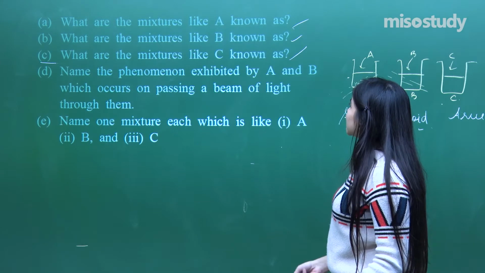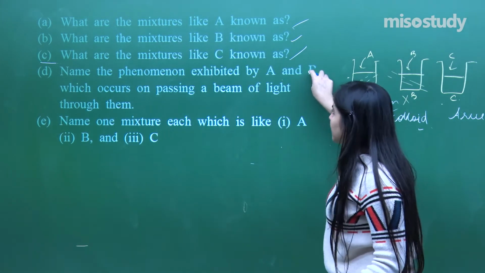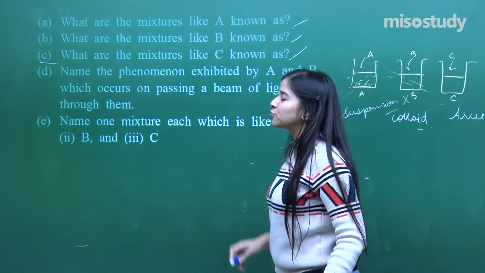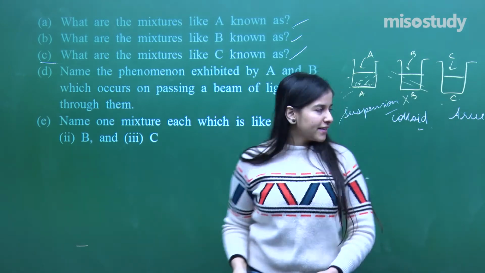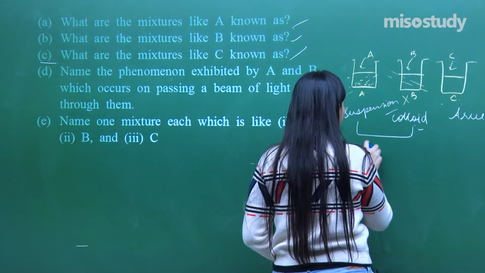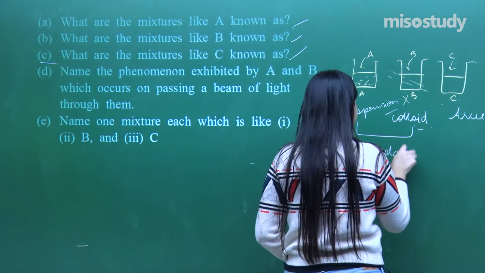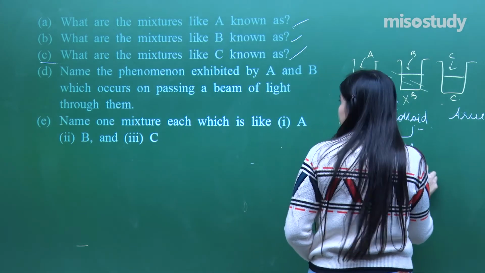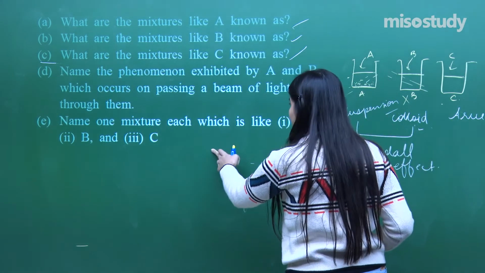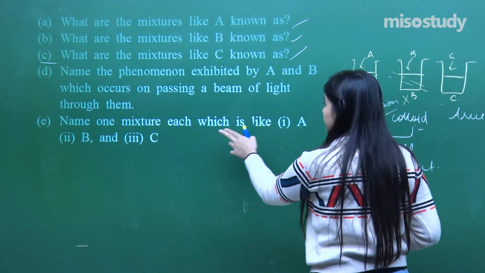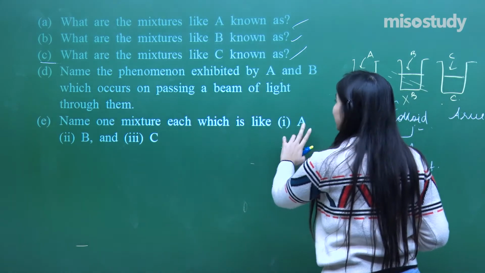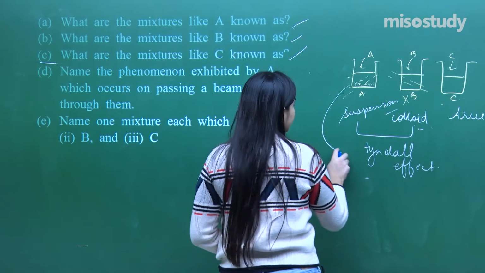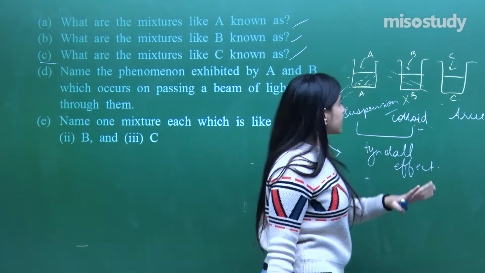Name the phenomena exhibited by A and B on passing the beam of light through them. What is this? Tyndall effect. Yes, these show Tyndall effect. Name one mixture each which is like A, B, and C. So what is a suspension? Chalk plus water can be a suspension.